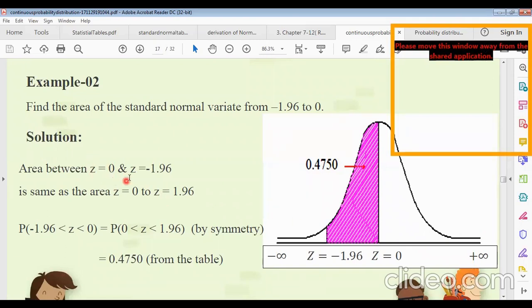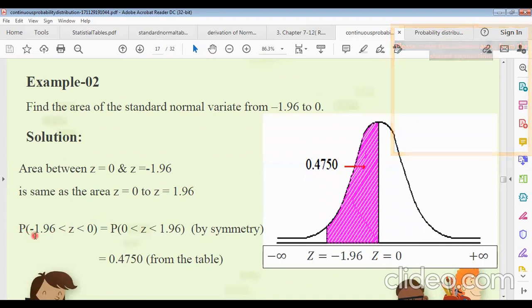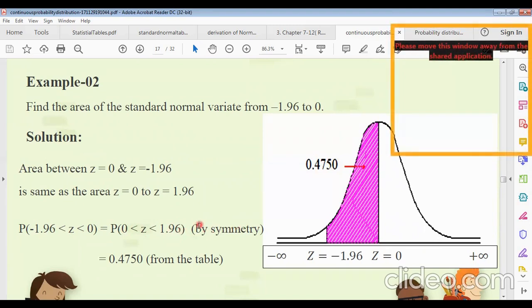Now the area between 0 and z equals minus 1.96 is the same as the area from z equals 0 to 1.96. So the probability that z lies between minus 1.96 and 0 will be the probability that 0 is less than z less than 1.96, by the symmetry property, because this is a symmetric curve.